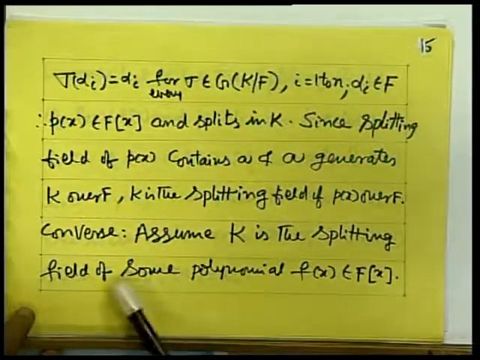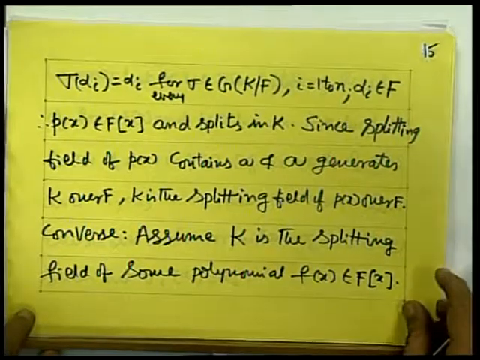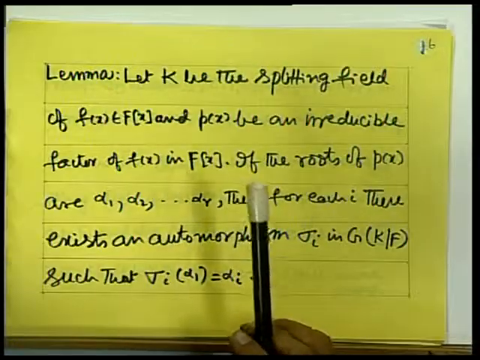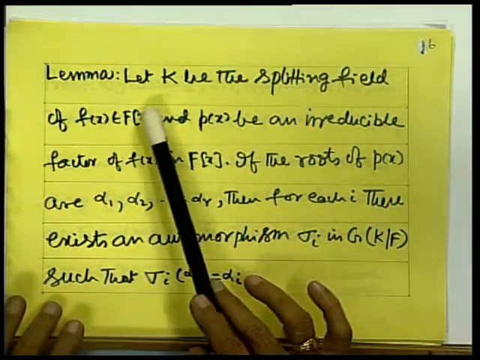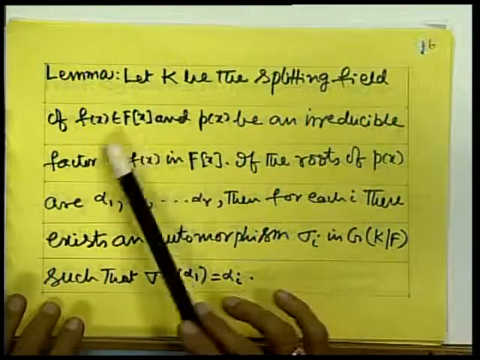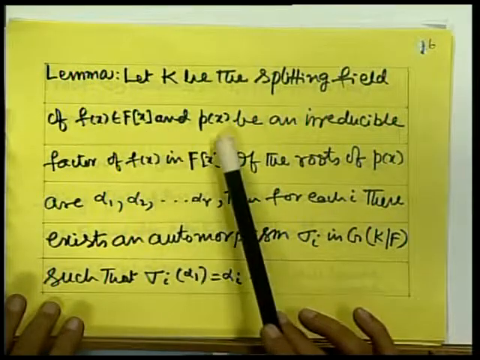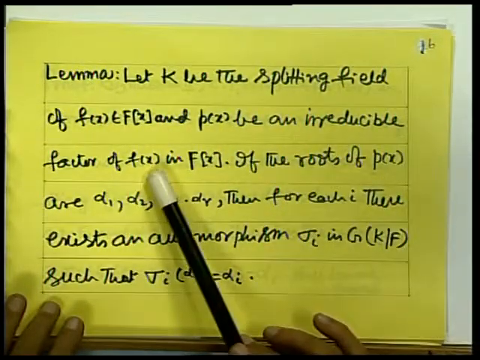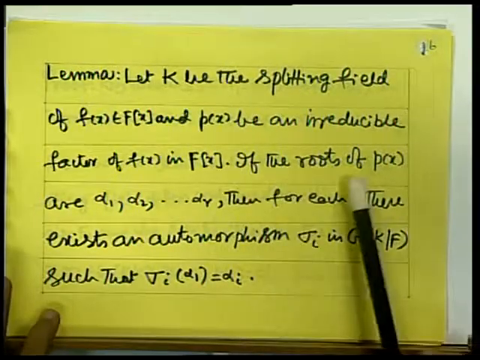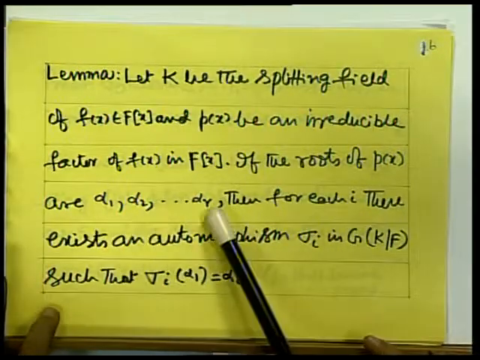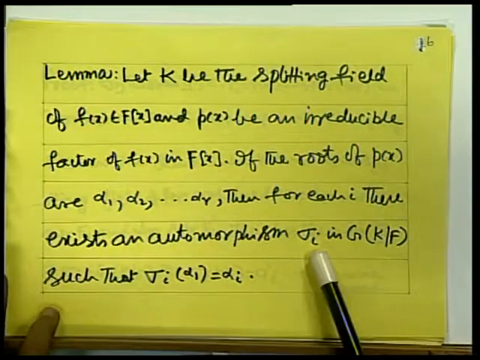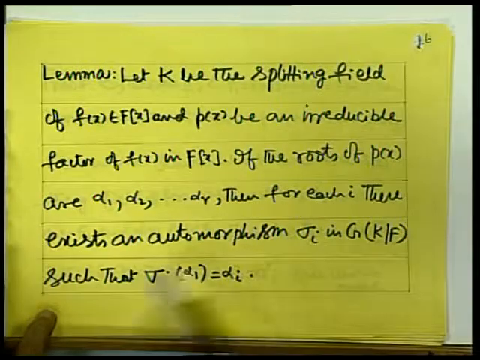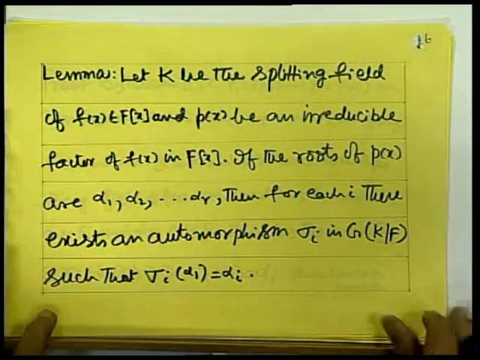Now, converse, assume K is the splitting field of some polynomial f(x) belonging to F[x]. Now we do require a lemma here. What is that? Lemma says: if K is the splitting field of f(x) belonging to F[x] and p(x) is an irreducible factor of f(x) in F[x], if the roots of p(x) are alpha 1, alpha 2, ..., alpha r, then for each i there exists an automorphism sigma i in G(K/F) such that sigma i alpha 1 is alpha i.